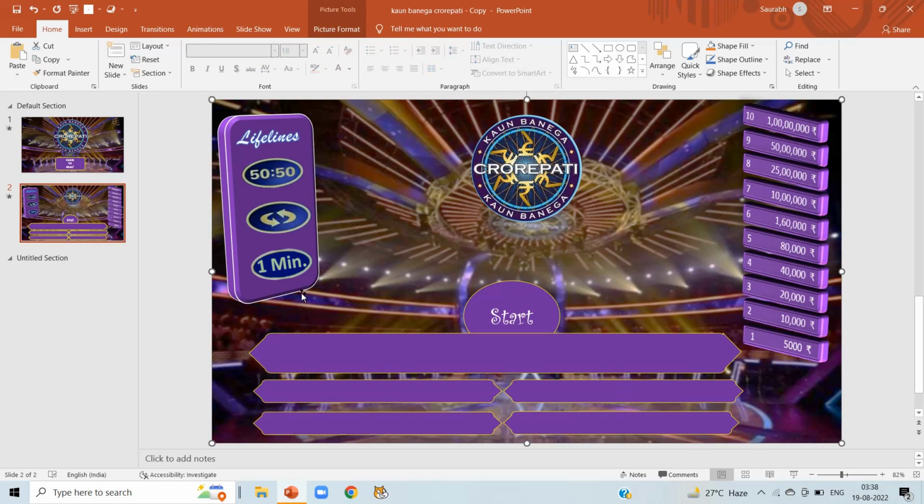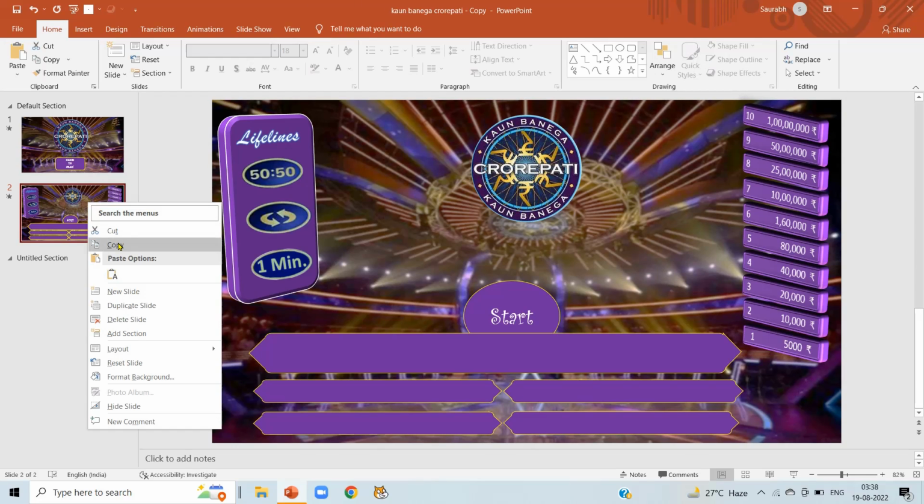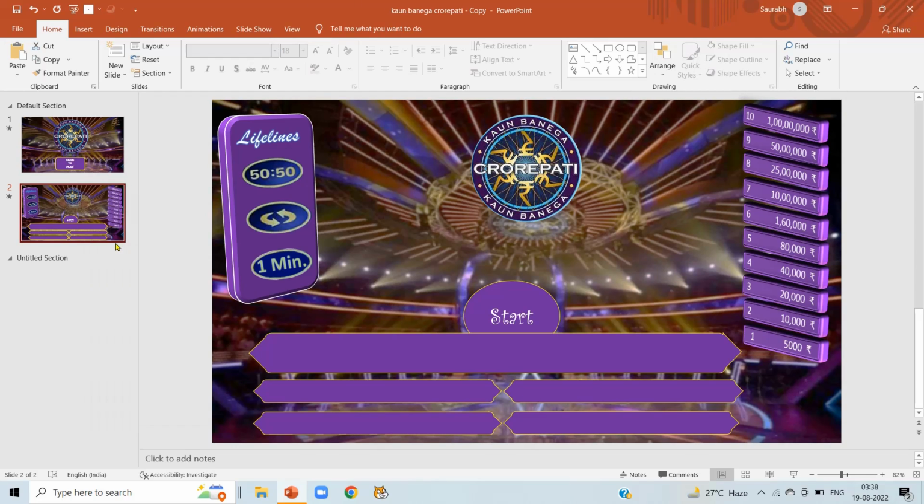Now copy our second slide. Click on the slide number 2 on the left side. Right click it and click on copy. You can directly do it by Ctrl+C. Now right click here and in the paste option click on the first option and paste the slide. You can directly do it by Ctrl+V. Paste it again and again till slide number 11.